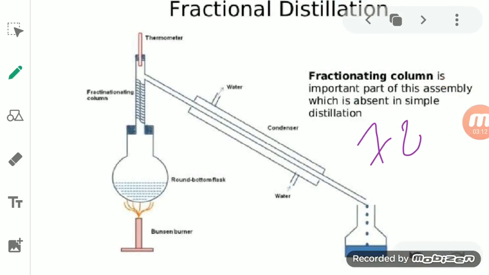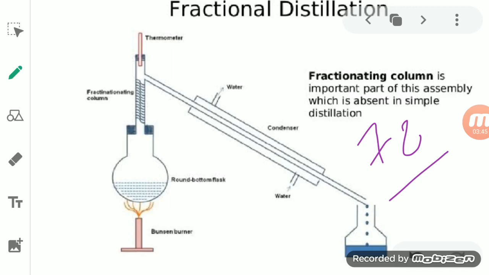So the boiling point of alcohol is 78 degrees Celsius, while the boiling point of water is 100 degrees Celsius. Therefore, in a mixture of alcohol and water, the difference between these two is less than 25 degrees Celsius. Thus, these two components must undergo fractional distillation to separate them from each other. Before that, we have studied that alcohol and water are miscible liquids.